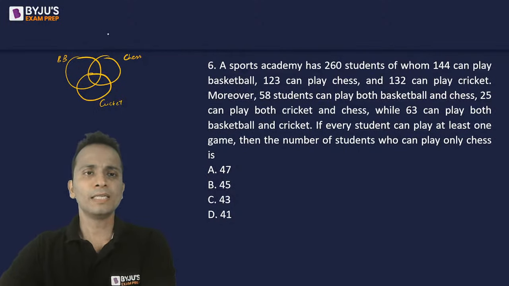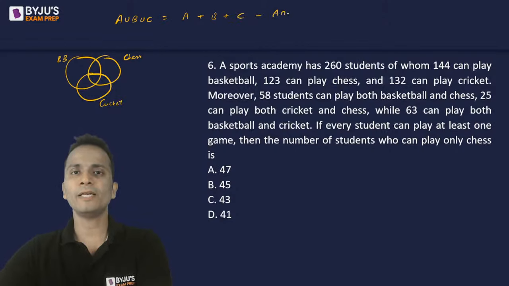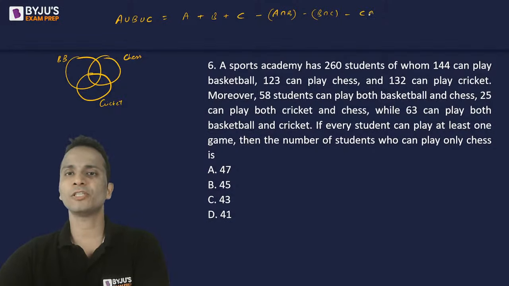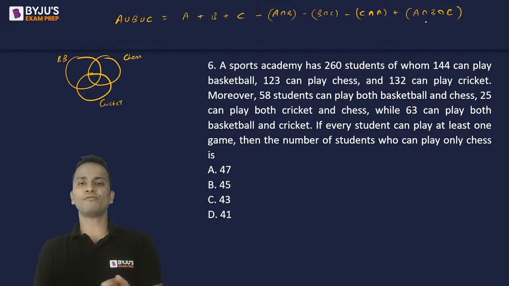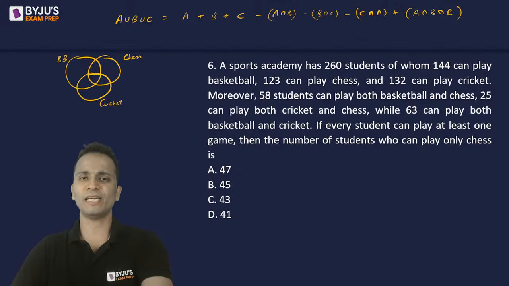Now, in this question, we'll be using the formula A union B union C is equal to A plus B plus C minus A intersection B minus B intersection C minus C intersection A plus A intersection B intersection C. Fine. So this is the formula that we'll be using in this question. You don't have to write this formula every time.